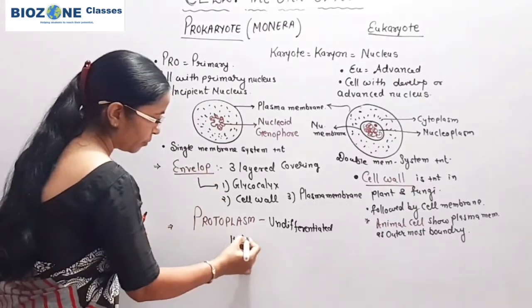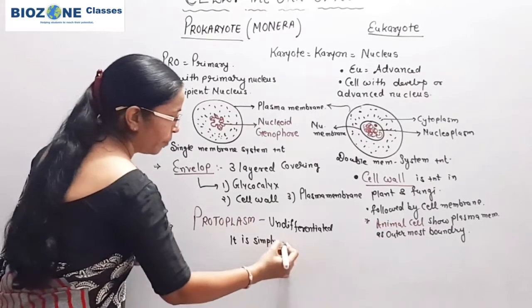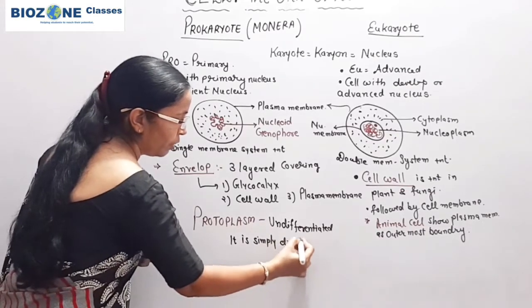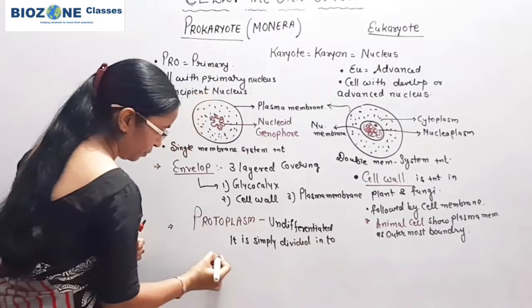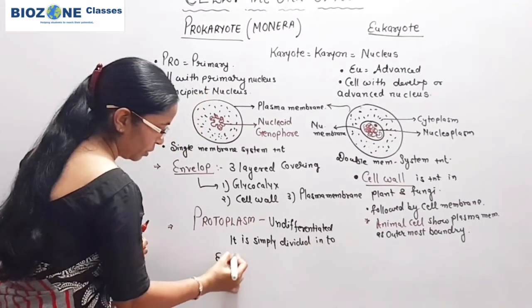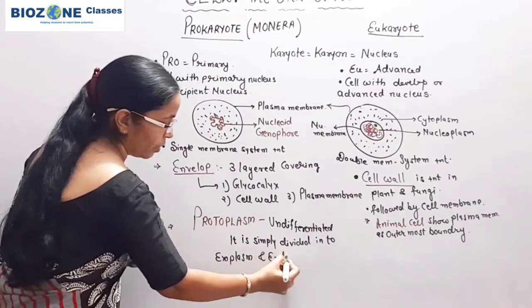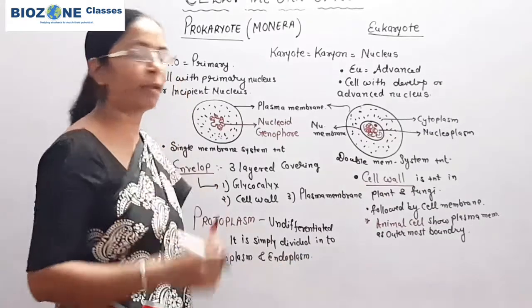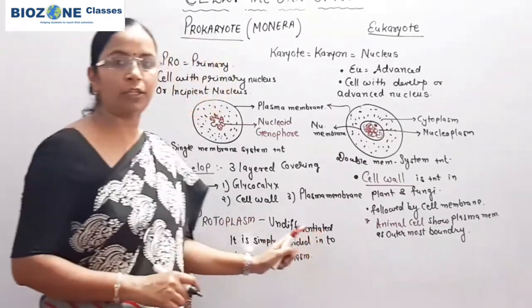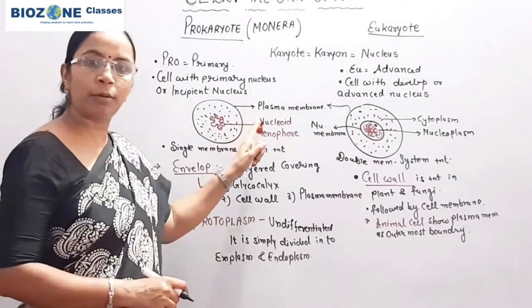It is simply divided into exoplasm and endoplasm. But cytoplasm and nucleoplasm are undifferentiated. So that's why commonly in prokaryote we use the term protoplasm.